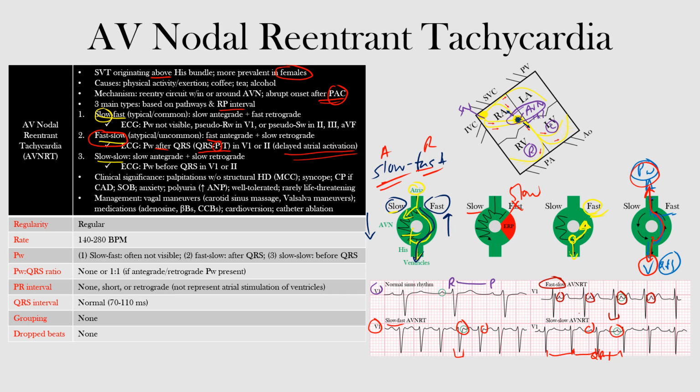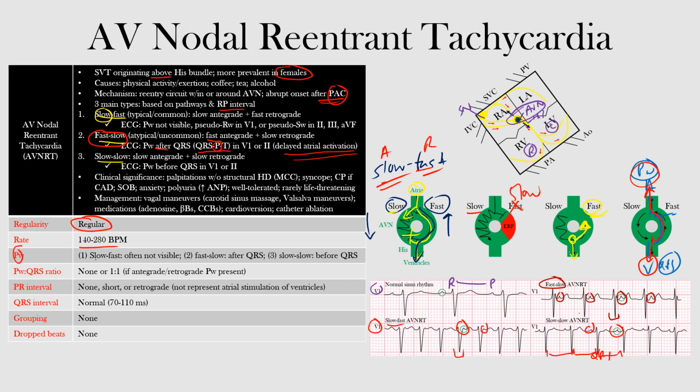Clinically speaking, remember, this is the most common cause of palpitations in people without structural heart disease. Some can have syncope, chest pain if there's coronary artery disease, shortness of breath, anxiety, polyuria, and this is rarely life-threatening and well tolerated by most patients. We mentioned the management. Again, this is a regular tachycardia, occurring between 140 and 280 beats per minute in adults. Remember, we talked about the P waves that can help us differentiate it.